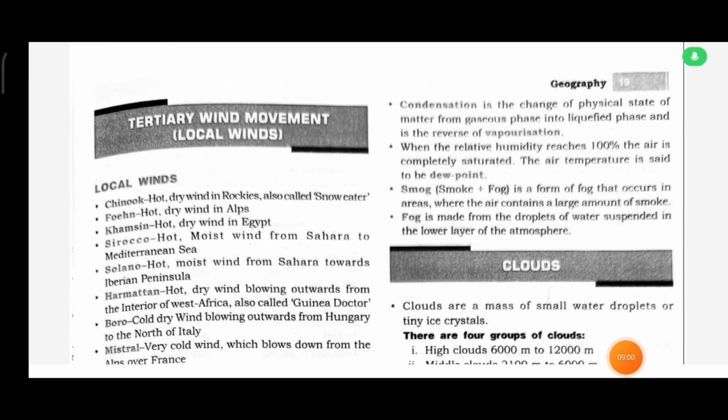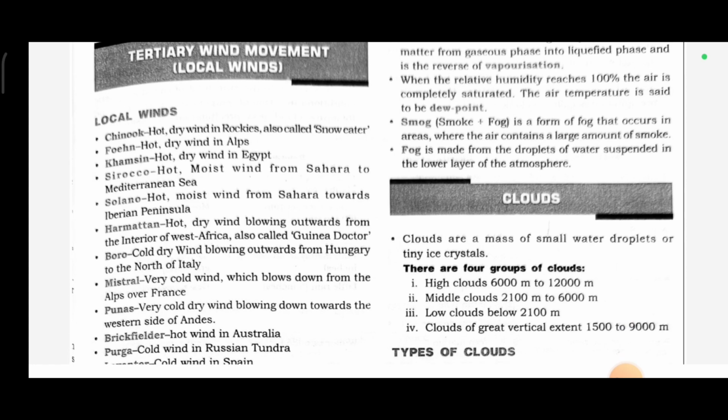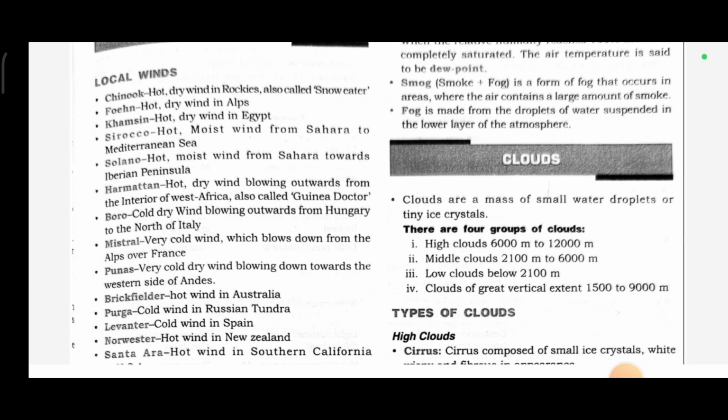Tertiary wind movement, local winds. Chinook, hot dry wind in the Rockies, also called snow eater. Foehn, hot dry wind in the Alps. Khamsin, hot dry wind in Egypt. Sirocco, hot moist wind from the Sahara to the Mediterranean Sea. Solano, hot moist wind from the Sahara towards the Iberian Peninsula. Harmattan, hot dry wind blowing outwards from the interior of West Africa, also called the Doctor.